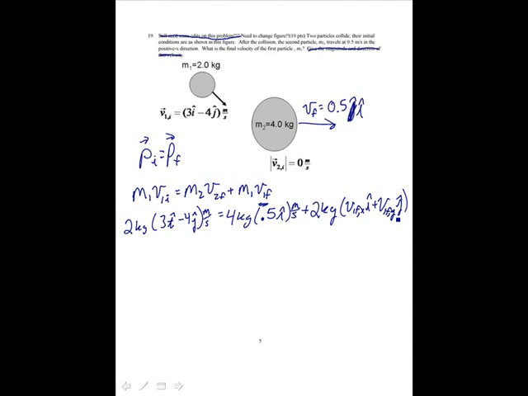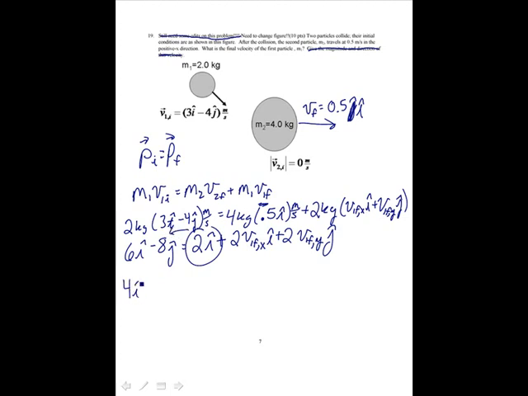And then I just have algebra, so I have 6i minus 8j equals 2i plus 2 v1fx i plus 2 v1fy j. And then I combine my i and j terms, so I'm just going to take this over to the left-hand side.